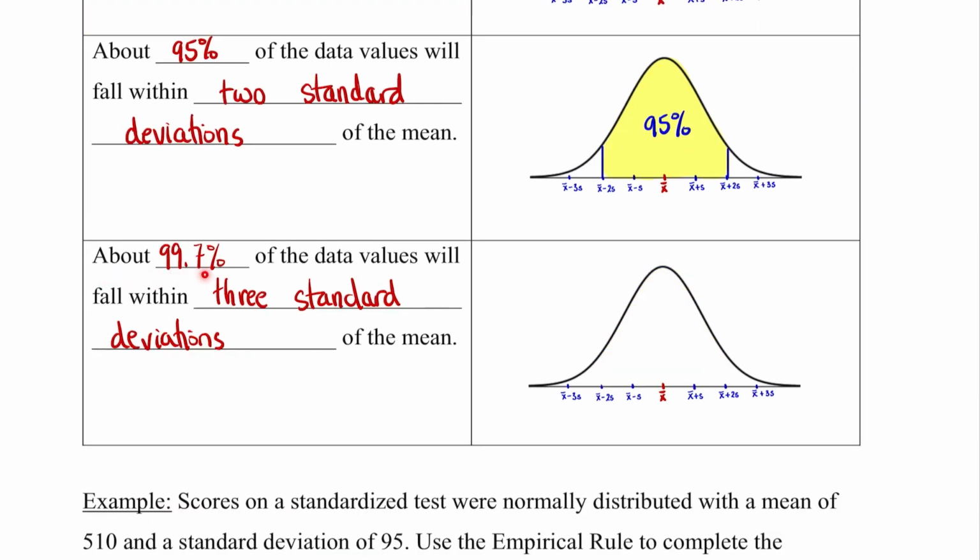About 99.7% of the data values will fall within 3 standard deviations of the mean. 3 standard deviations from the mean are from this number to this number. There are about 99.7% of the data values that will fall within this region.